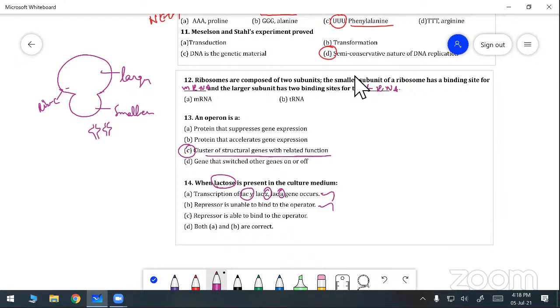So for this question, the answer is both A and B are correct. Transcription of the lac Y, lac Z, lac A genes occurs there, as well as the repressor is unable to bind the operator. So both statements are correct based on the lactose in the culture medium.